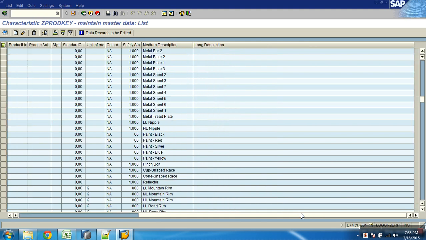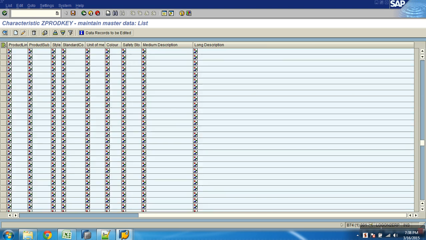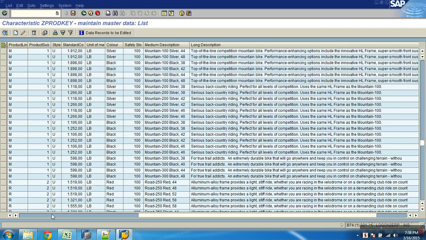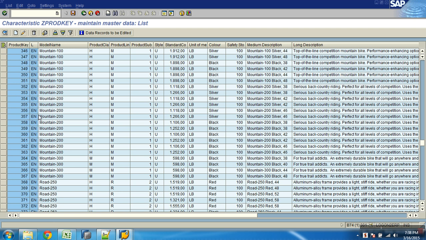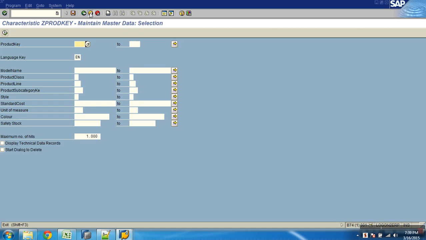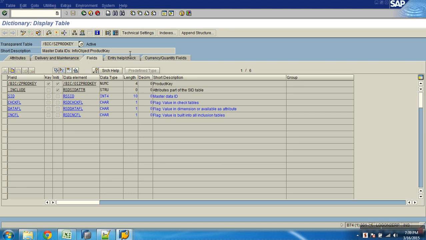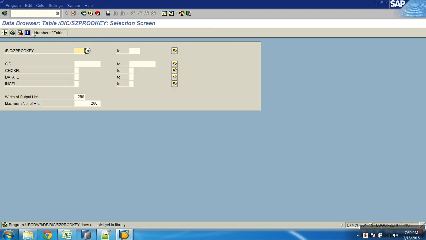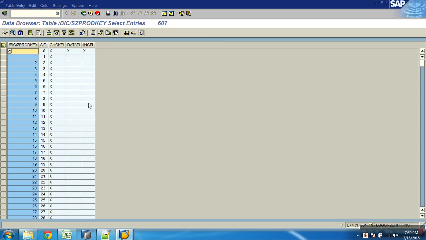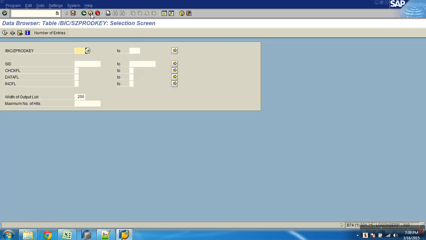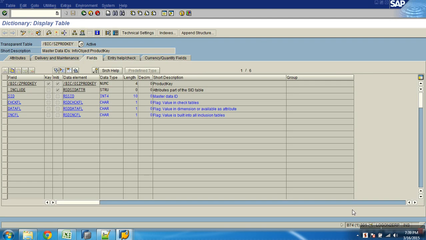You see the long descriptions for some. So you see the language and the short, medium and long descriptions also. Done? Okay. You can see the SID tables from here also. One blank record. So SID table. Okay. What is next? Now let me just save this.